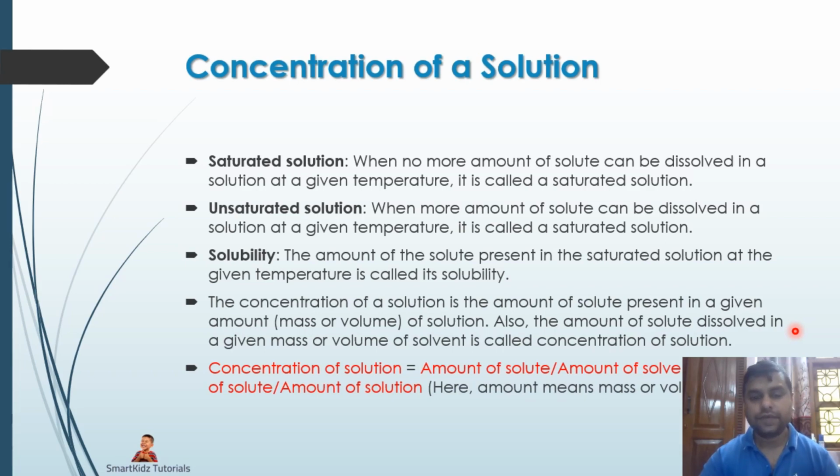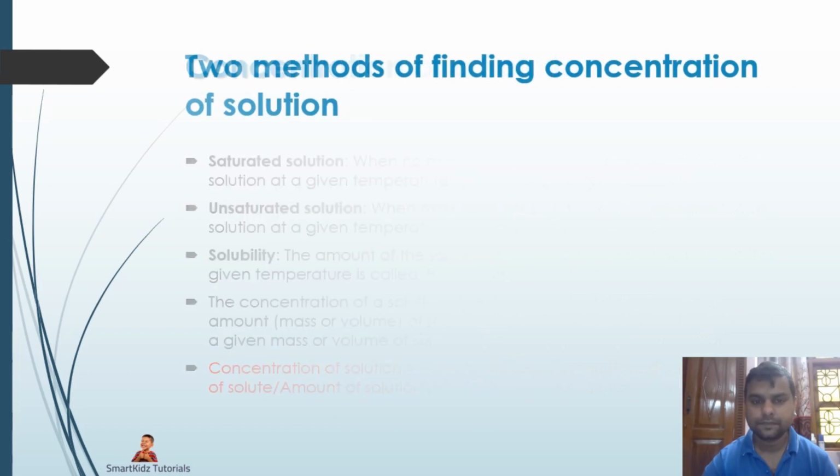So in order to calculate the concentration of a solution, we take the formula: concentration of a solution is equal to the amount of solute upon the amount of solution.